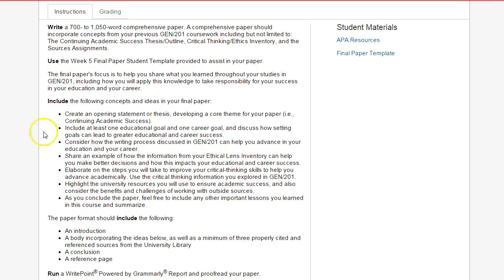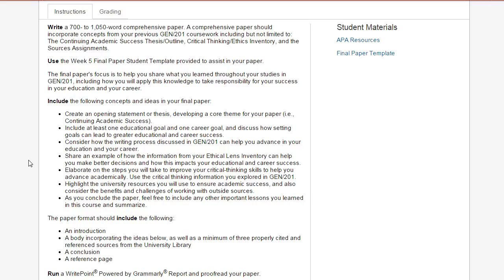Consider how the writing process can advance your education. Perhaps one of your articles, if your outline included something about writing, could relate to that. Go back to your outline as well, because your outline should reflect these concepts from week 2.